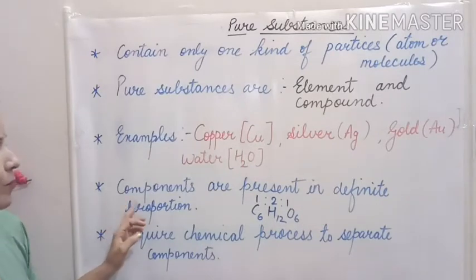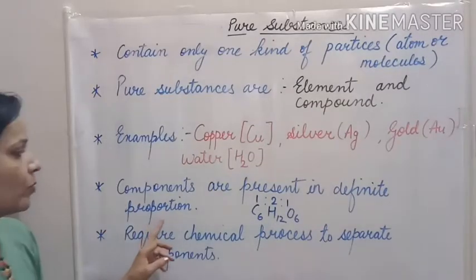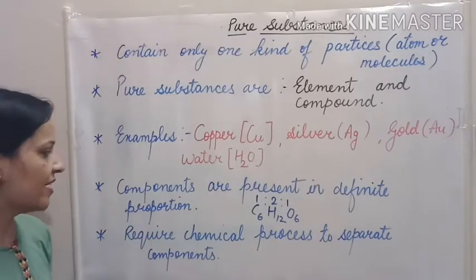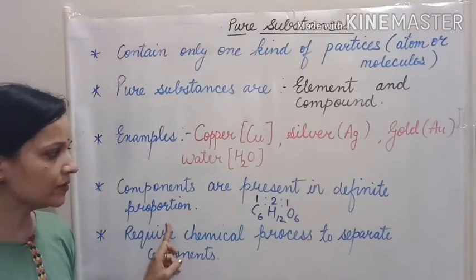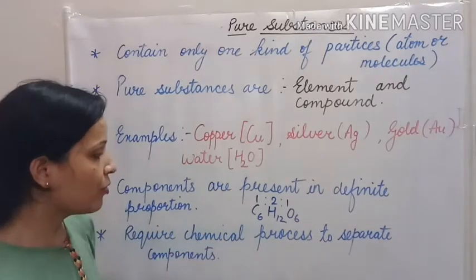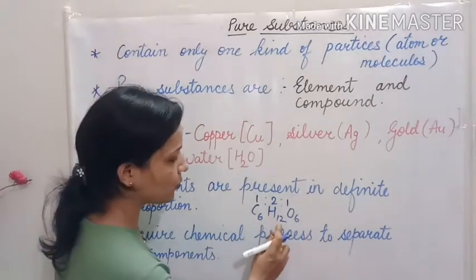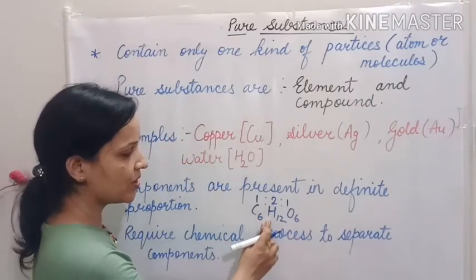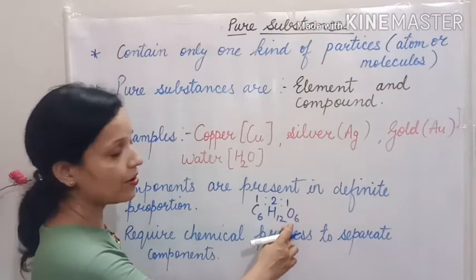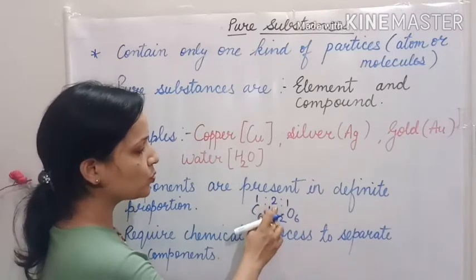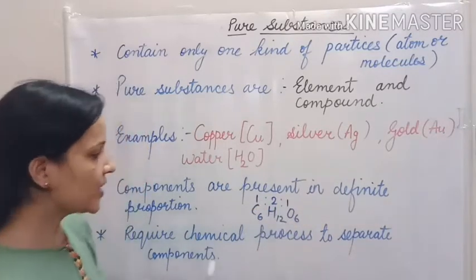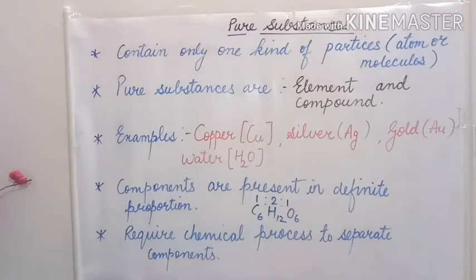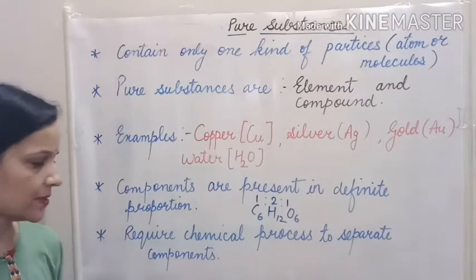So it is also considered as a pure substance. Now the next point is components are present in definite proportion. Yes, in pure substance, components are present in definite proportion. For example, glucose. Formula is C6H12O6, which contains carbon, hydrogen and oxygen in a fixed ratio, that is 1:2:1 ratio. So you can see there is a fixed ratio. So components are present in definite proportion in pure substance.